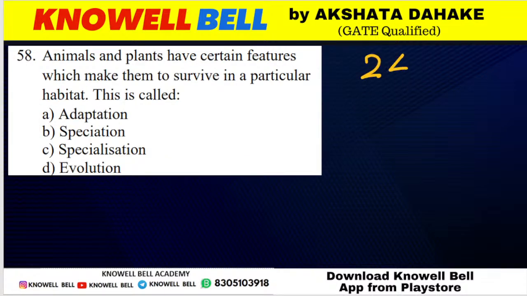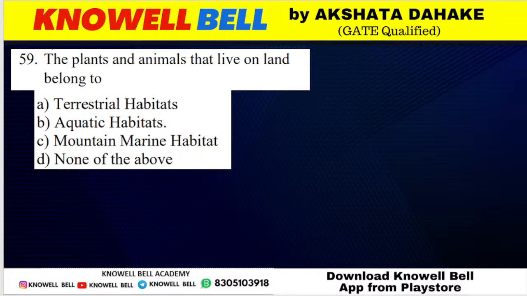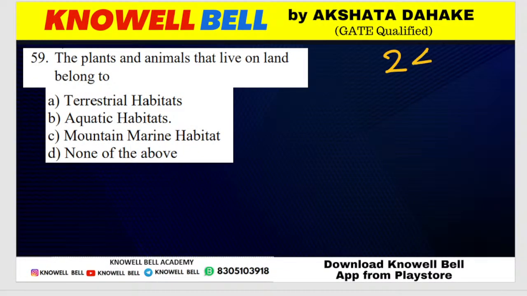Question number 242. Animals and plants have certain feature which makes them survive in a particular habitat. अभी हमने ये question किया ना? Yes. So इसको हम फिर से solve नहीं कर रहे हैं. I'll tell you the answer. Adaptation. अभी हमने question discuss किया था. Next question. Question number 243.